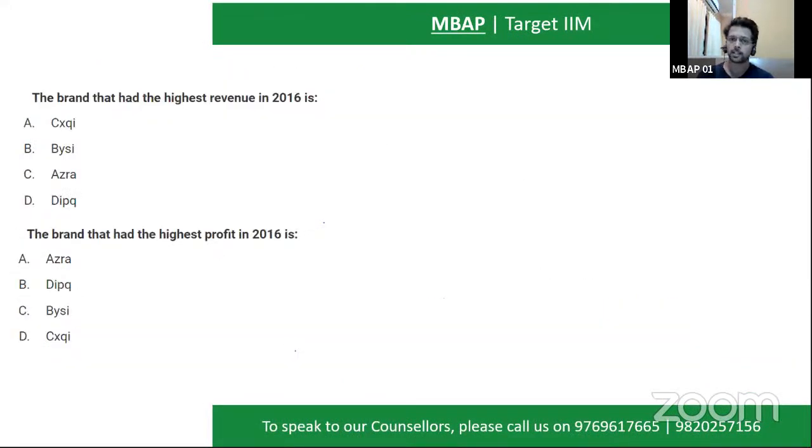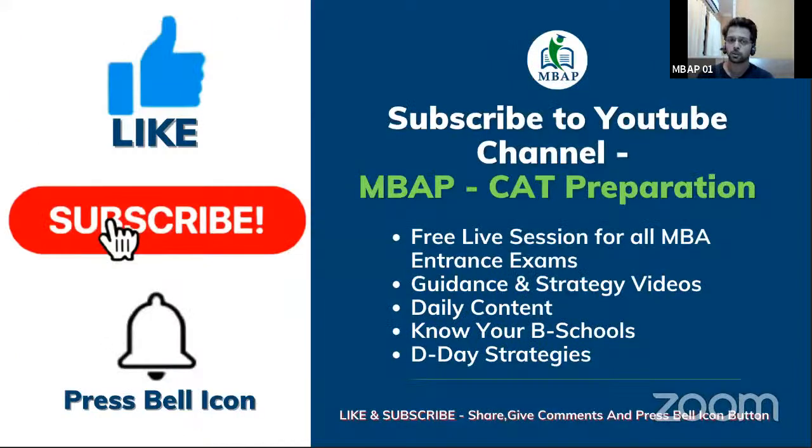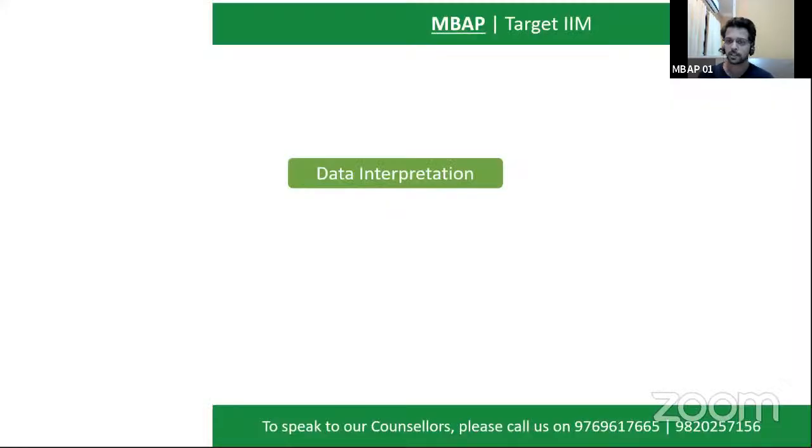We'll discuss how the LRDI caselets have been transformed over the years, from 2000 to 2020, how the caselets have been changing, what you can expect in the year 2021, and the kind of approach you need to keep for the given paper, specifically with LR and DI. Gone are the days of stringently calculation-intensive caselets. They give you a mixture of LR and DI, so it's a mixture of some logical part and some missing data interpretation caselets, which you need to understand and then solve together. So you cannot actually categorize the level of the questions.